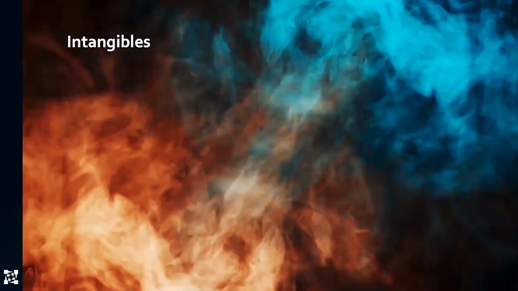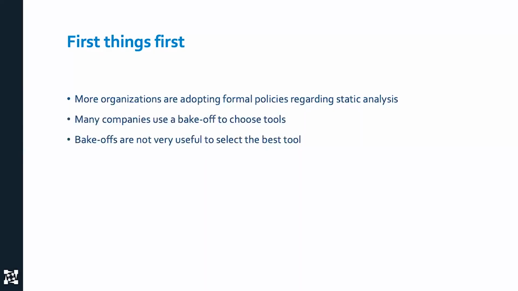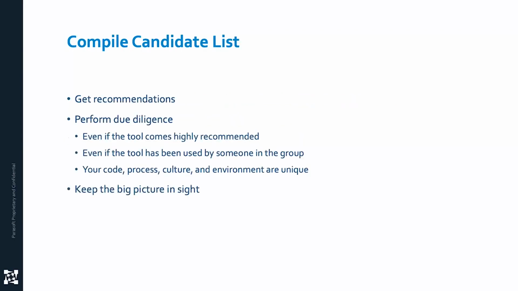Now let's talk about some intangibles, right? Let's make sure that we're measuring the other things, not just features, because again, all tools look the same. More and more organizations are adopting formal policies around static analysis, like you must do this. A lot of times people are doing a bake-off to choose the tool, and a bake-off isn't really that useful. You've seen here some of the features that I'm looking for. What I'm not looking for is just how many things it found. I'm going to go through these really, really fast, and I apologize, we're getting short on time, but we do have a white paper we'll be sending to you to explain it in detail, and feel free to ask. We'll send you something afterward.